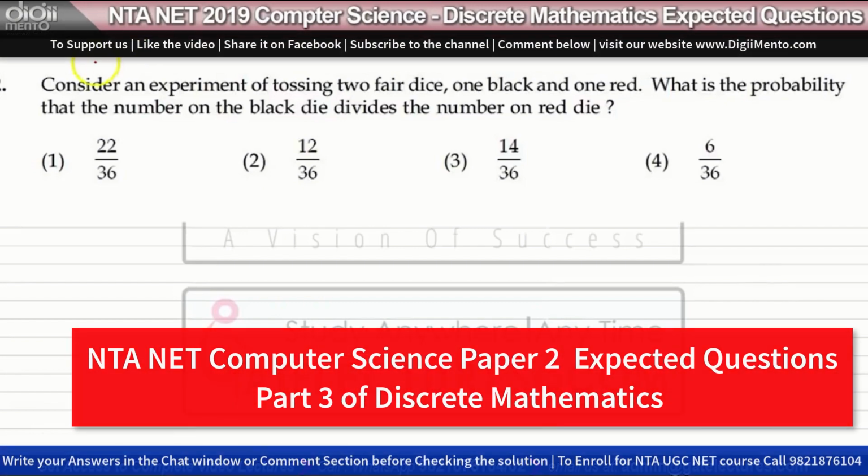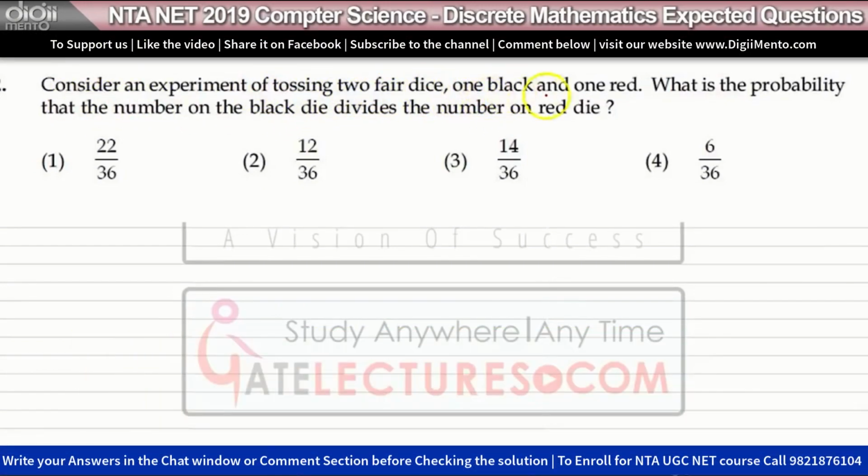Question number 2 says, consider an experiment of tossing two fair dice, one black and one red. What is the probability that the number on the black die divides the number on the red die? Okay, so we have two dice. One of them is black and one of the dice is red.